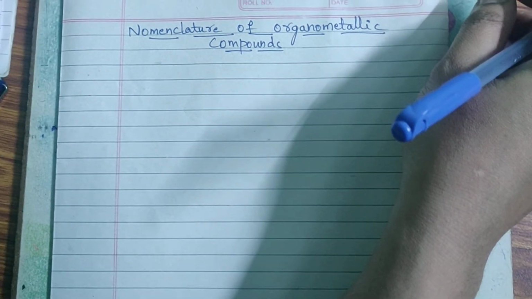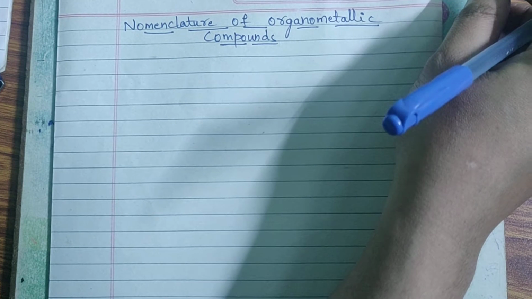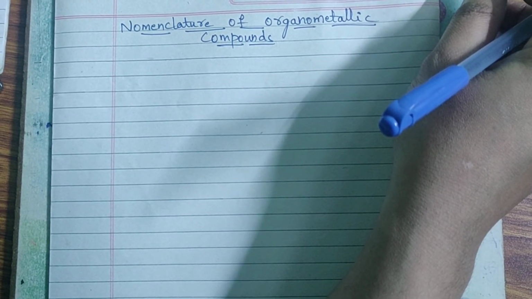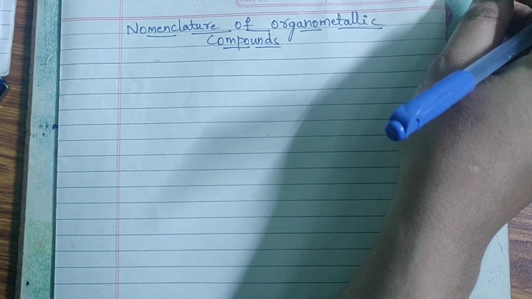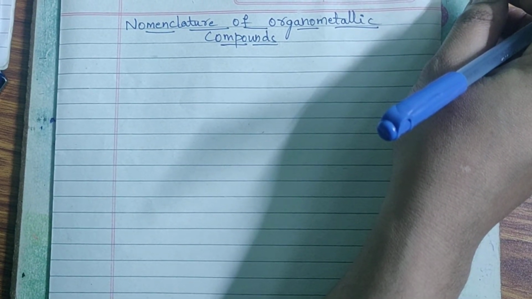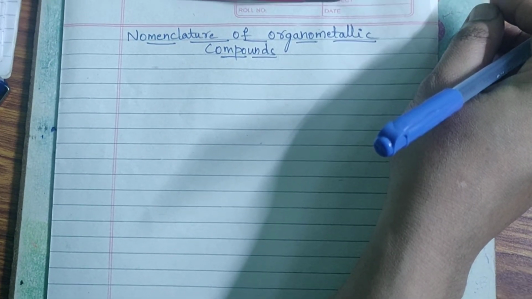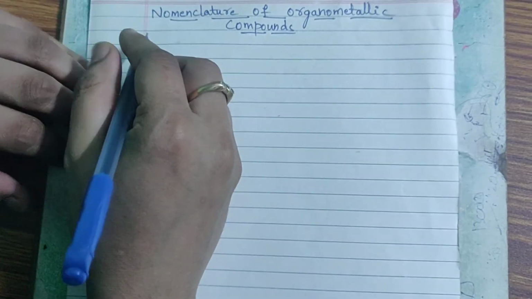In the last class, we discussed the definition of organometallic compounds, various examples of organometallic compounds, the nomenclature of organometallic compounds, and the rules governing them. Today, let us go to the various examples of organometallic compounds, that is, the nomenclature of organometallic compounds.